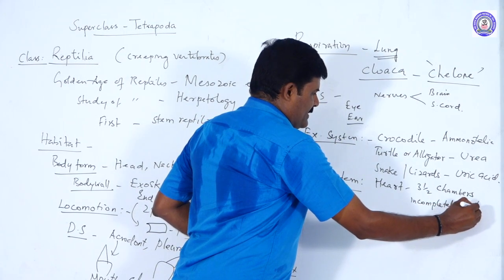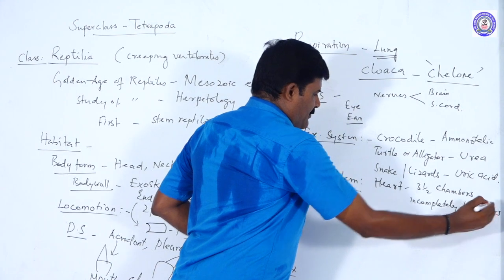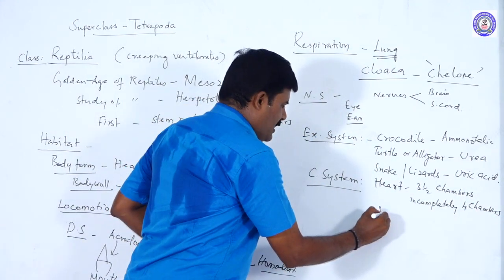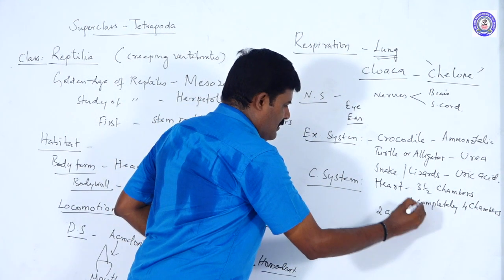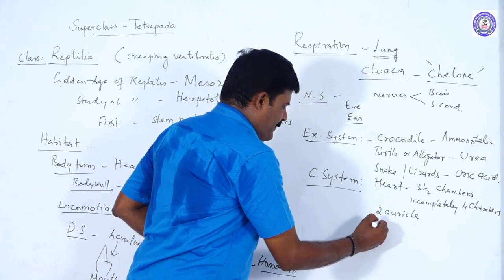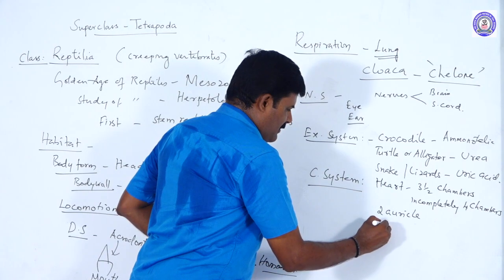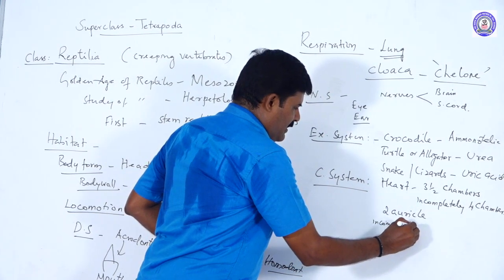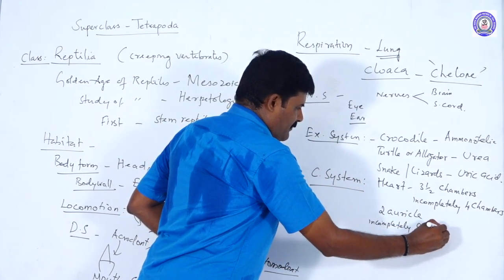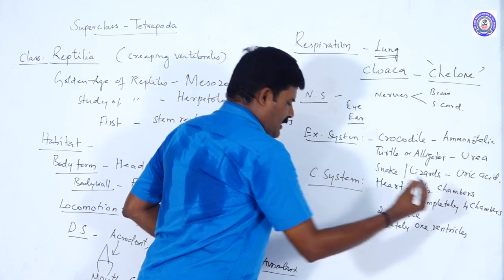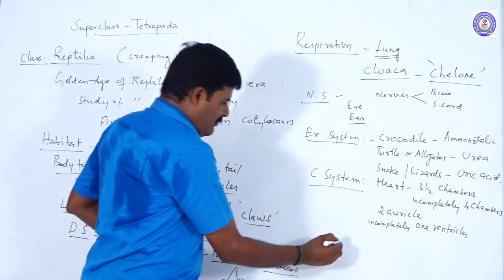Incompletely 4 chambers. The heart chambers: now it is 2 auricles and incompletely 1 ventricle. So this diagram shows that.